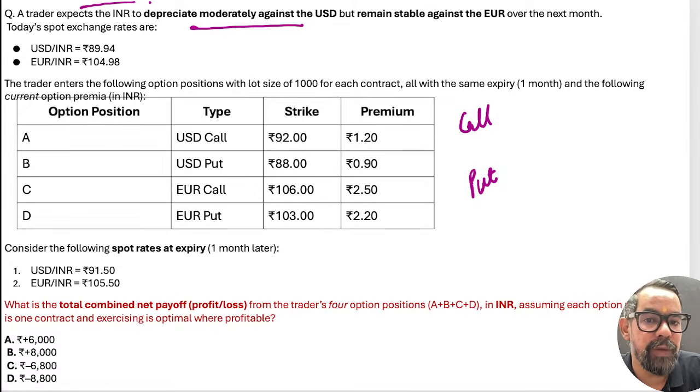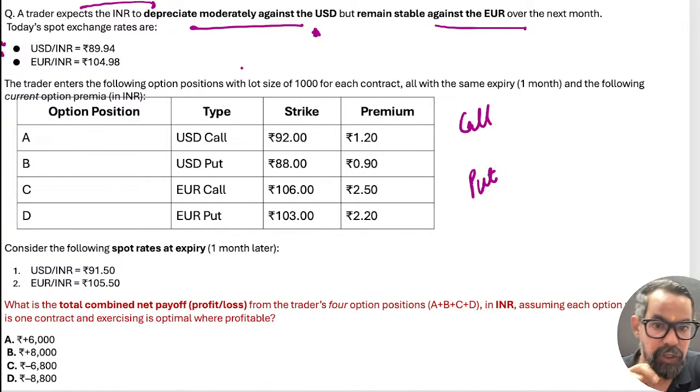So the case is basically depreciation. A trader expects INR to depreciate moderately against the dollar, but remain stable against the euro. So what he did today, this is the spot rate. Now the trader enters into the following options, open options positions, where the lot size for each contract is 1000, and the expiry is 1 month for both contracts.